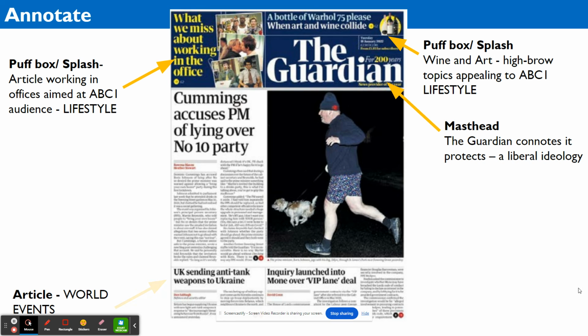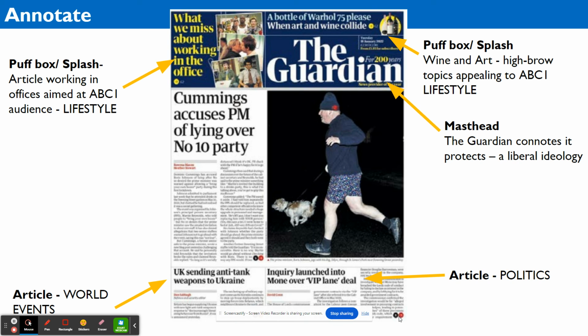We've got articles about world events, UK sending anti-tank weapons to Ukraine, and this was before the Ukraine war, before Russia invaded Ukraine. So the UK were already sending weapons, and generally, a newspaper like The Guardian would approve of that. They would approve of us being allied with another country. I've got another article about politics on the front cover as well. So there you go. That's the front cover of The Guardian.